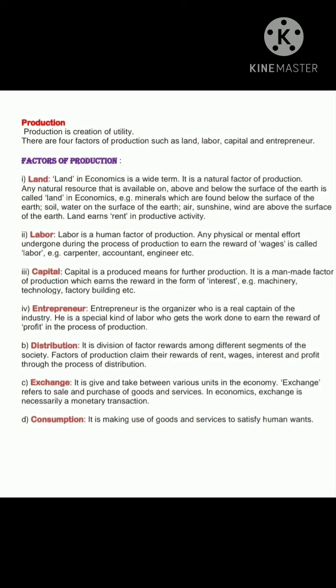Examples are minerals which are found below the surface of earth. This is also a factor of production. Soil, water on the surface of earth, air, sunshine, wind. These are the factors which are found above the surface of earth. So these are basically the natural factors of production. Land earns rent in the production activity. So when you are using this factor of production, land, then you are getting rent in return for using it.